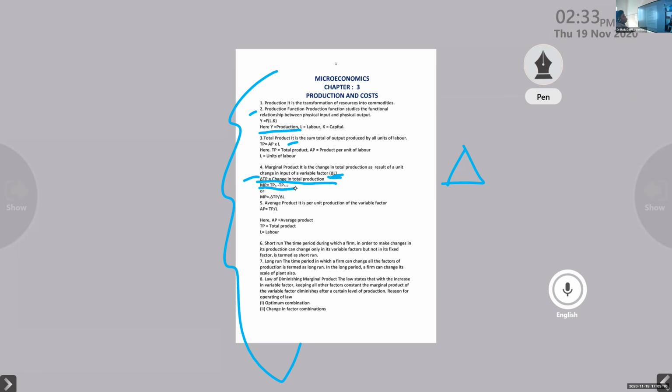The change is in the input, labor or capital. Here we took only labor, that is our factor. So marginal product is equal to delta TP divided by delta L. AP, the average product, is equal to total product divided by labor.